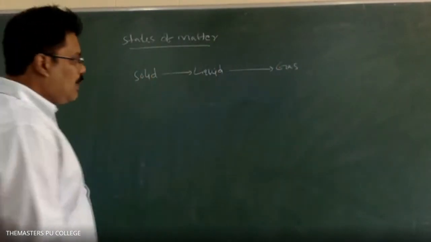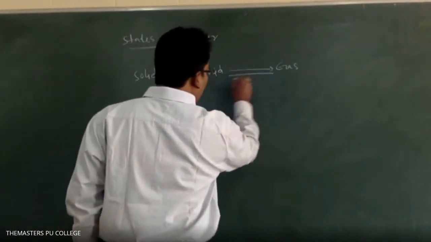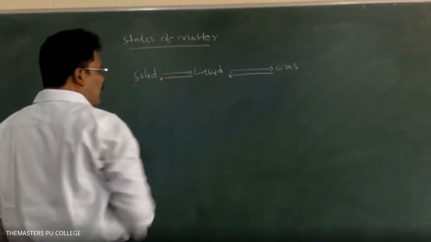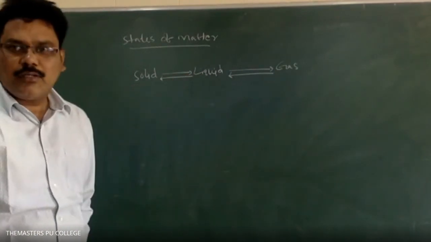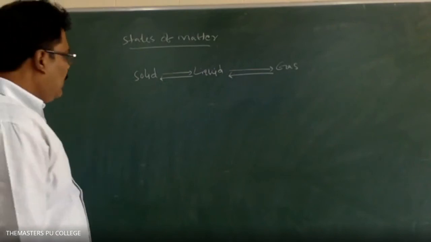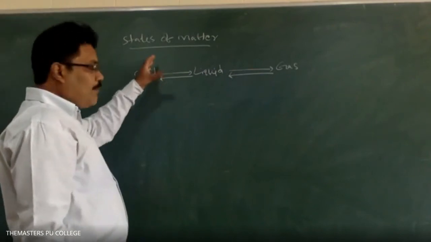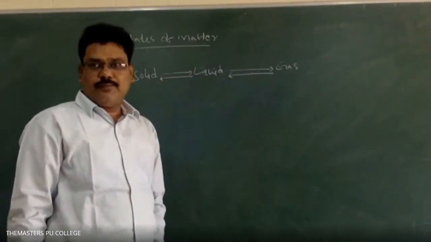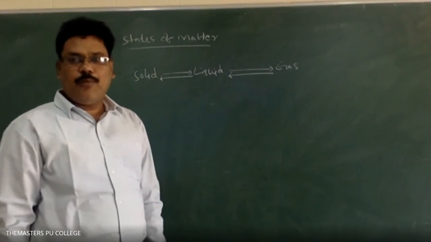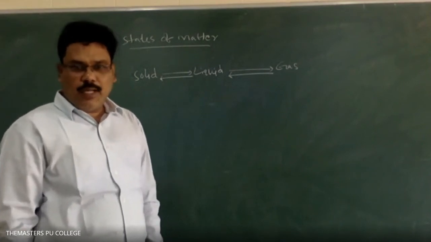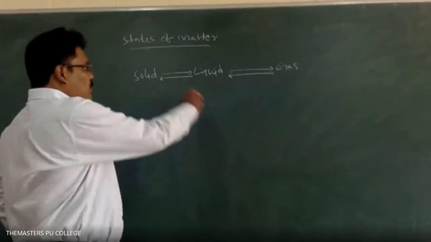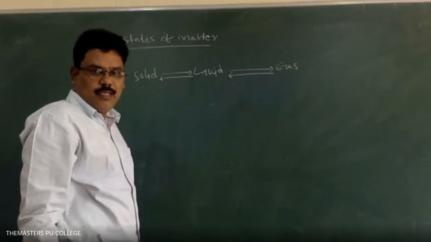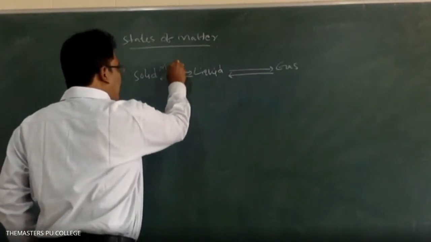This gas again by cooling converts into liquid, and on further cooling the liquid converts into solid. The temperature at which solid converts into liquid is known as the melting point. The process of conversion of solid to liquid is the melting process. Clear?